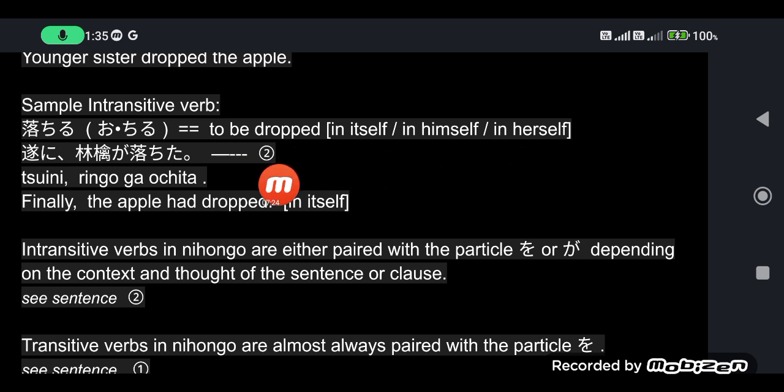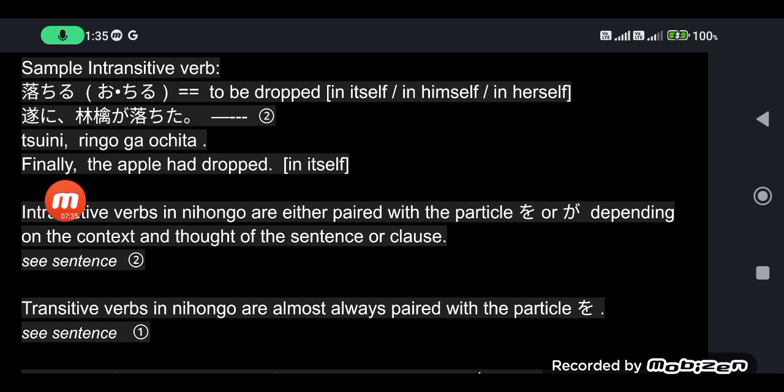Tsuini, ringo ga ochita. Finally, the apple had dropped in itself. Either it's overripe or being blown by a very strong wind. Meaning there's no doer of the action or any external aid that will do the dropping. The apple just dropped by itself. Ringo is the apple.